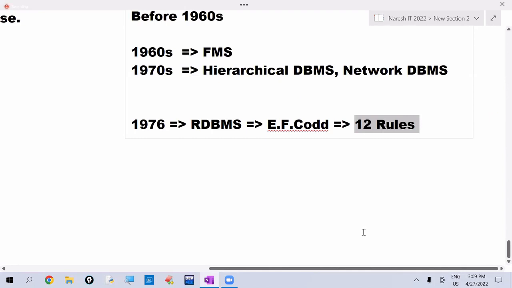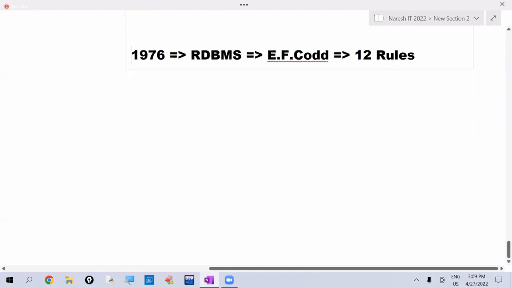He introduced just the concept, not software. Because he is a mathematician, he used the matrix concept. Matrix means rows and columns, so that's why he introduced the tables concept in RDBMS.